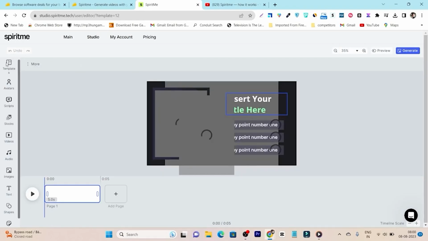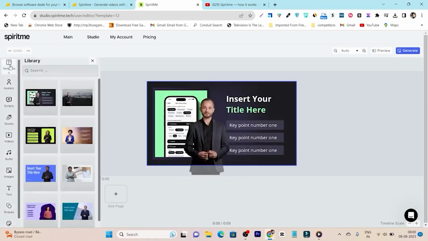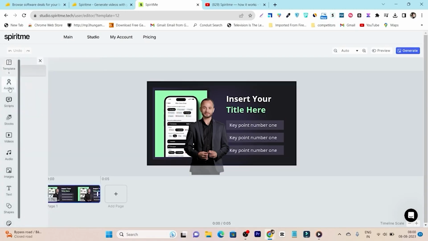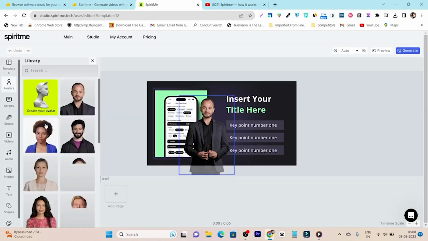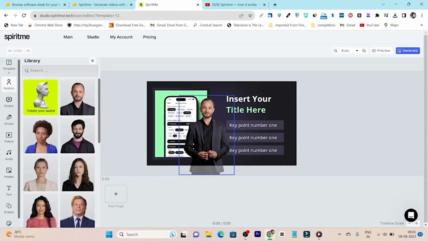If you want to change this template, you can also select from the template section. So I selected here, and you can see it has the templates. Currently it has very limited templates, but in future we can see more. Then we have the avatar. Suppose you want to change this avatar, so here we have all the pre-built avatars available, and like I said, you can even upload your own avatar here, but you have to use its iOS app.